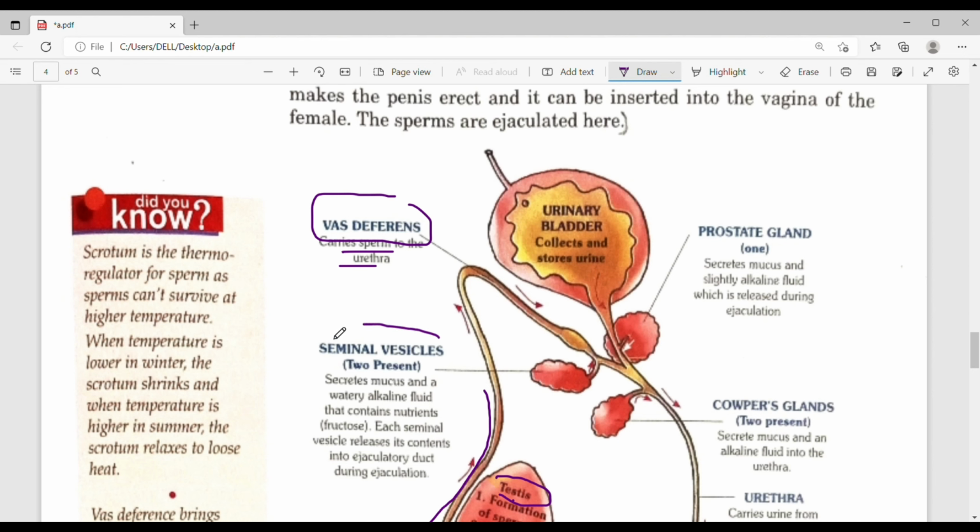Seminal vesicles. These are seminal vesicles. The function of seminal vesicles is to secrete mucus and a watery alkaline fluid containing nutrients like fructose. Each seminal vesicle releases its content into the ejaculatory duct during ejaculation.